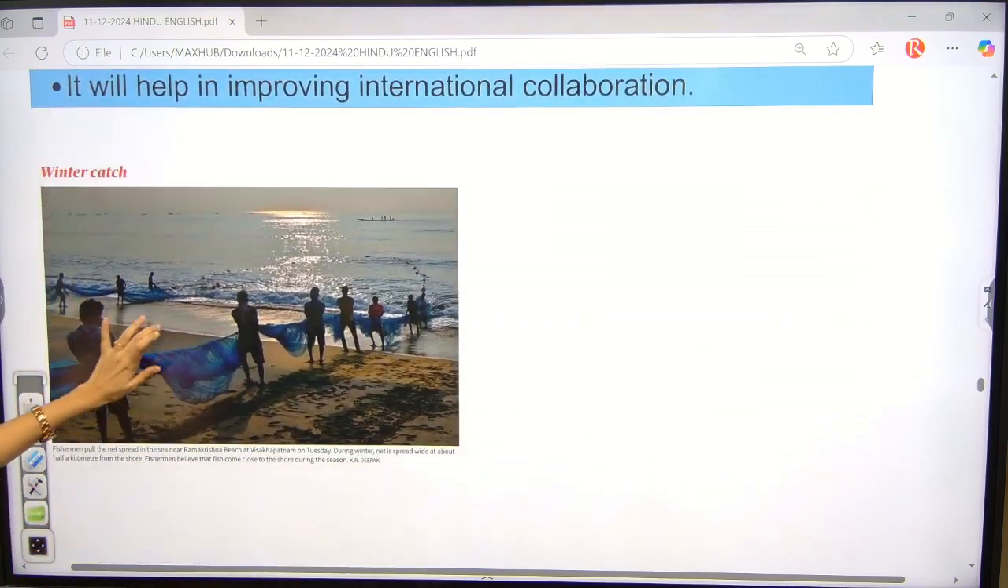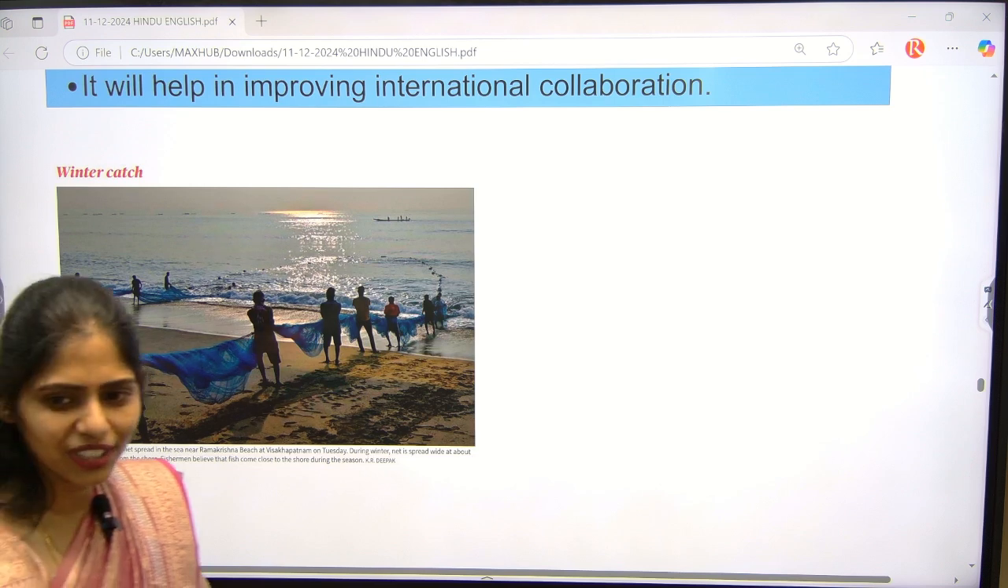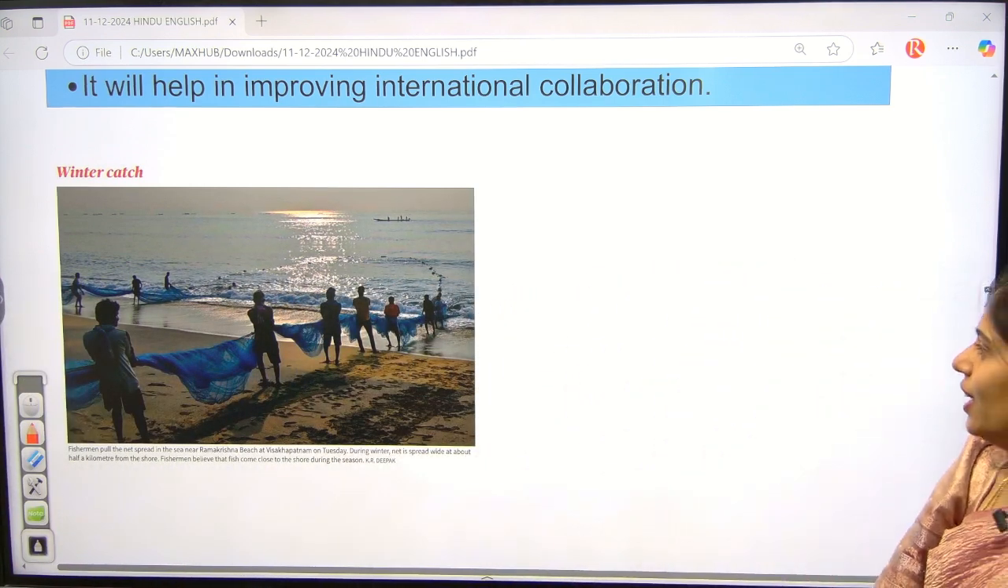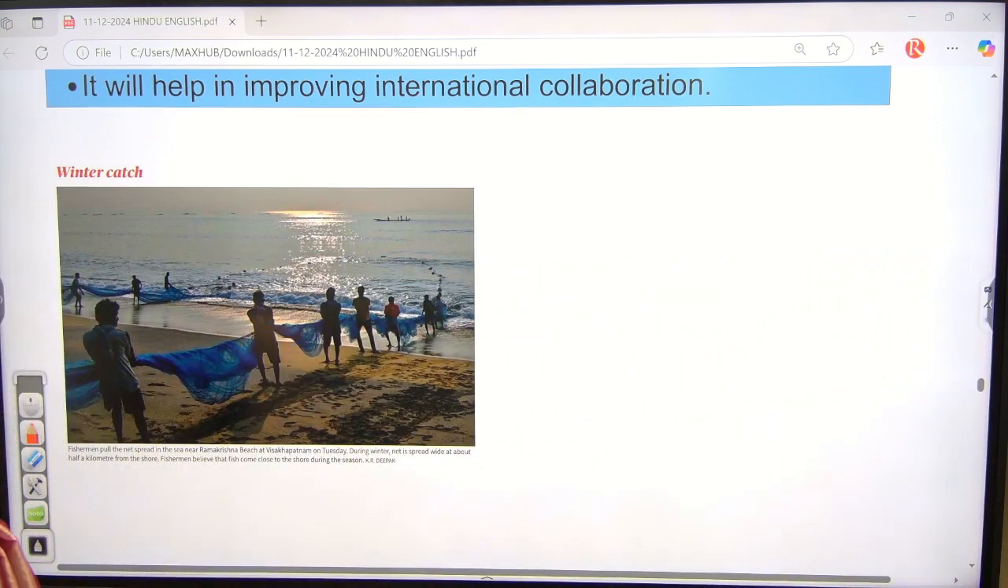Yeah, see this article, see this image. What are they doing? Fishing? Fishing. Okay, so have you studied about this seasons topic? Seasons, in which subject will you be seeing?